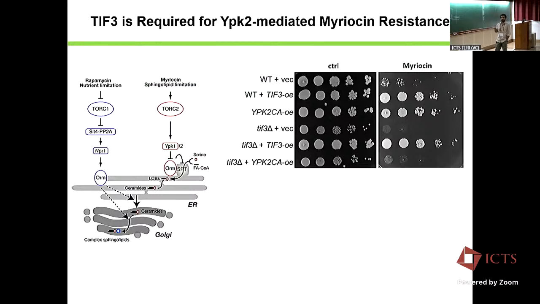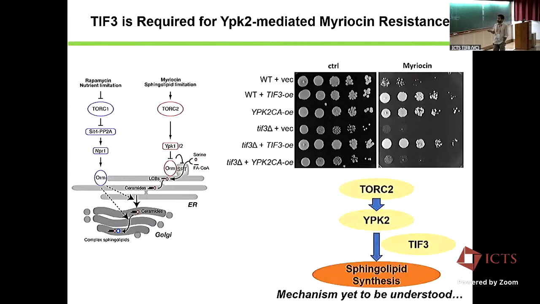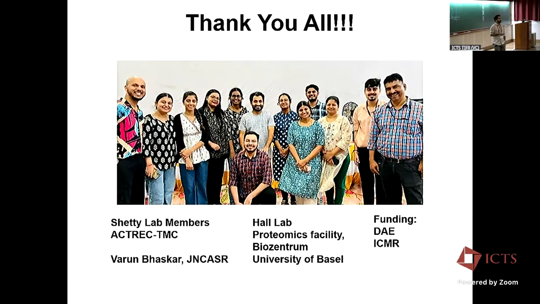So we are now thinking in the direction of whether the translation of these downstream mRNAs is affected by TIF3. So the hypothesis is that maybe downstream of YPK2, TIF3 may be required to promote the translation of the sphingolipid synthesis mRNAs. That's the hypothesis. Still, we have to explore the mechanism more. With this, I would like to thank the organizers for this opportunity.